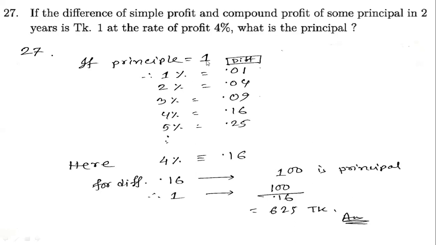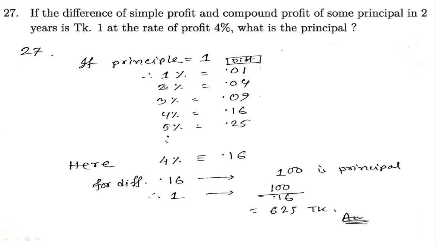If our principal is 1, then for 1%, the difference will be 0.01, and for 2% it will be 0.04. Just square the percentage. 1 squared equals 1, so write 1, make it 2 digits and use a point.